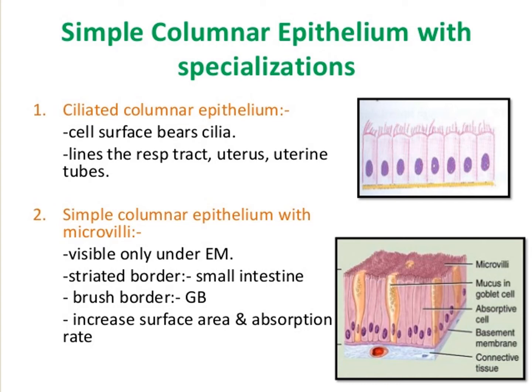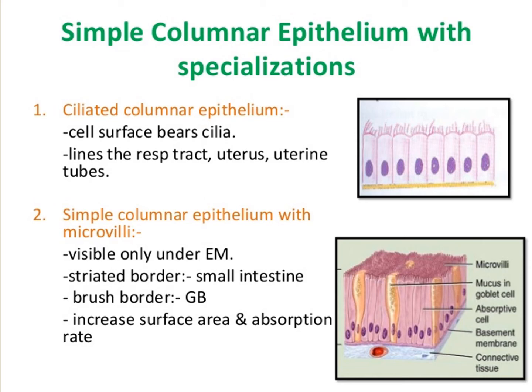Everybody see the picture? Their nuclei are located at the base, not in the center.